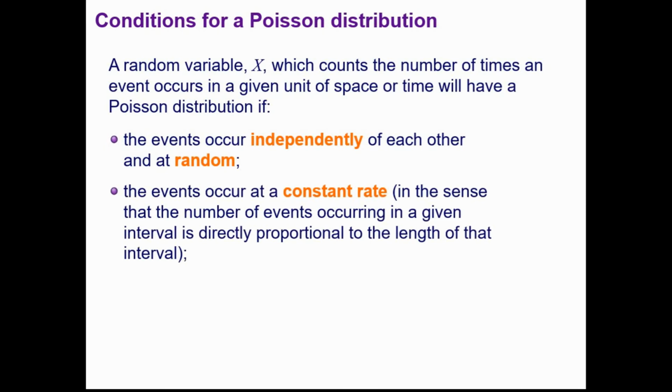The events occur at a constant rate, so we can think of that as being proportional. So if it was the number of cars, for instance, in 15 minutes, then if we doubled the amount of time to 30 minutes, then we'd expect double the amount of cars. So they occur at a constant rate. And finally, the events occur singly, so that you can't have more than one event happening at a time.